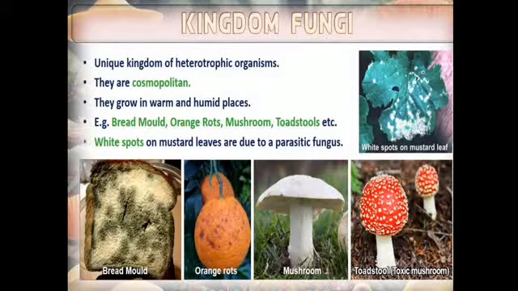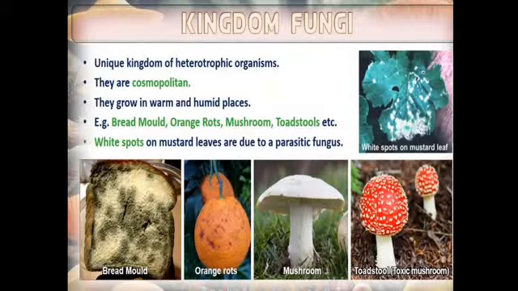Here we will deal with the characteristics of fungi, the salient features, and then the classification of fungi. So first characteristic, we have a unique kingdom of heterotrophic organisms. It means fungi are not able to produce their own food. So the mode of nutrition is heterotrophic. They depend on other organisms for their food.